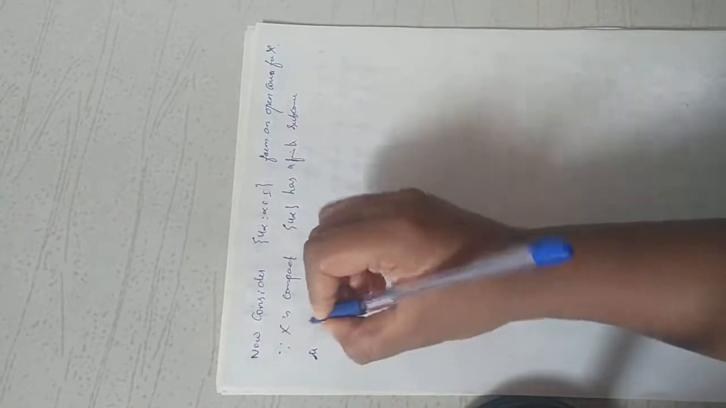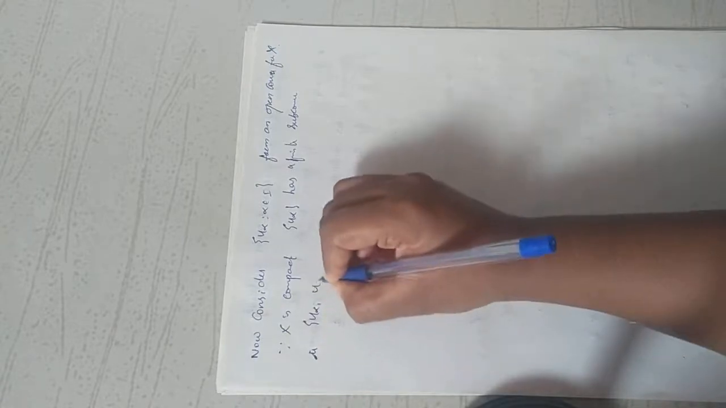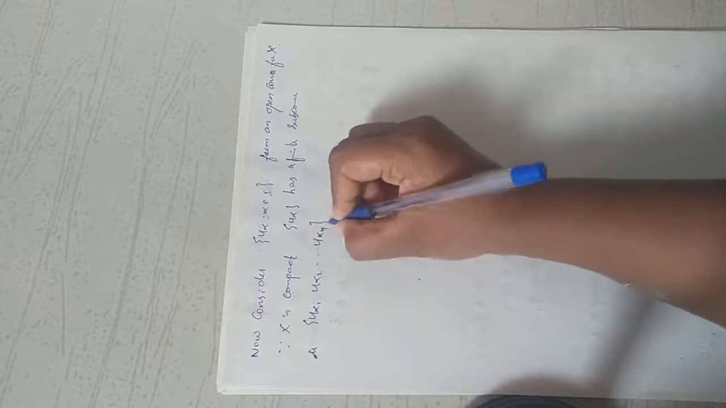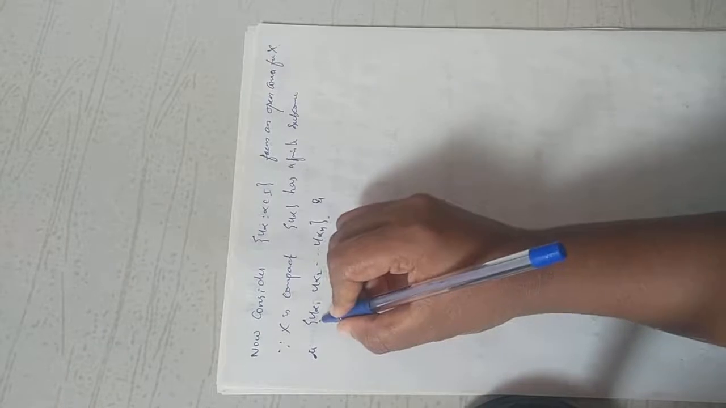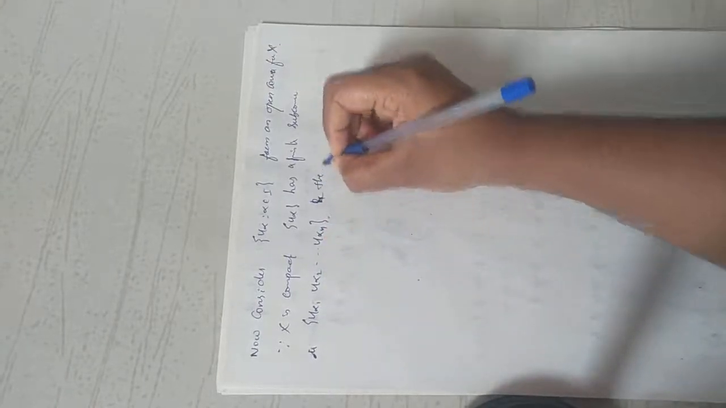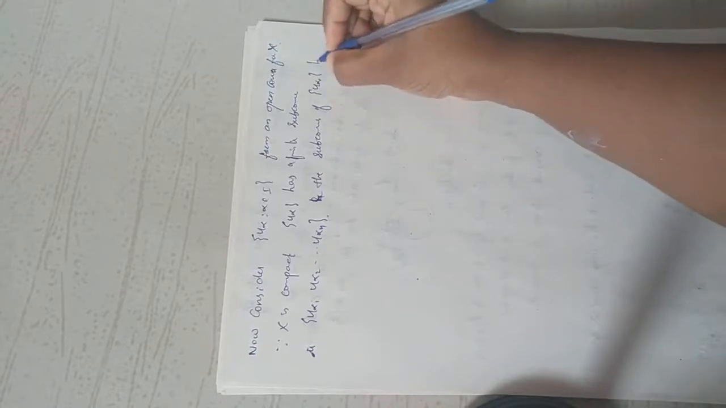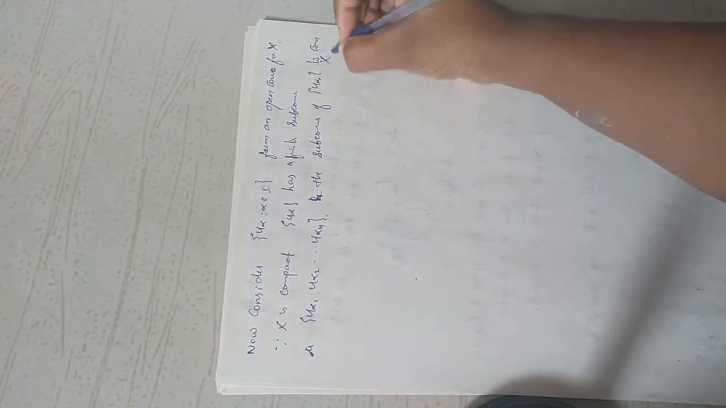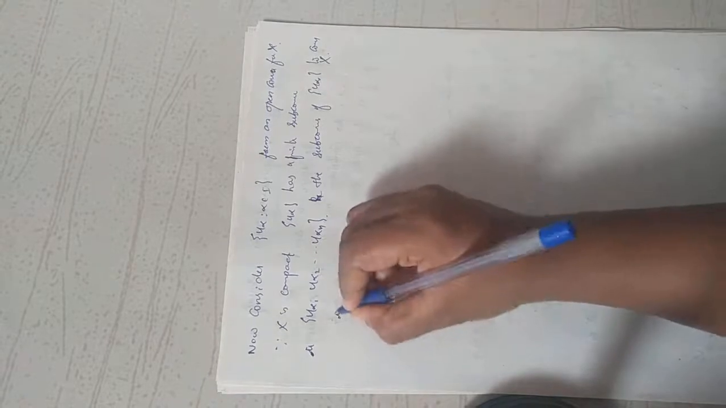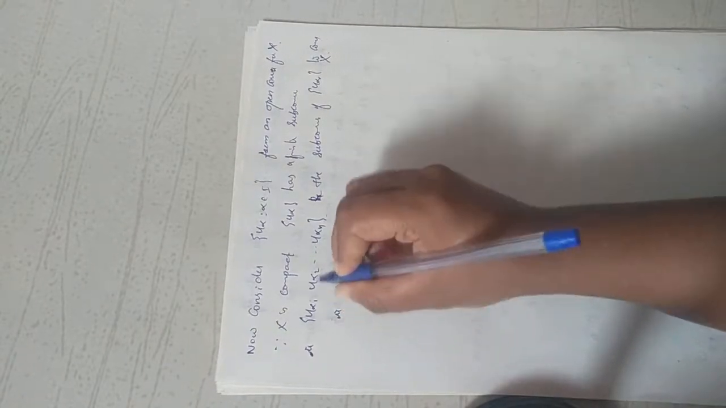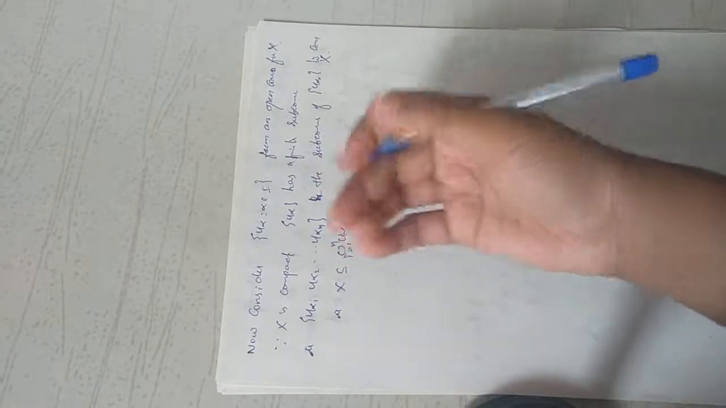That is U alpha 1, U alpha 2, etc., U alpha n, a finite number of elements from this collection, and let that be the subcover of U alpha to cover X. So that means capital X is contained in the union i equal to 1 to n of U alpha i. These finite number of elements can cover the whole space capital X.